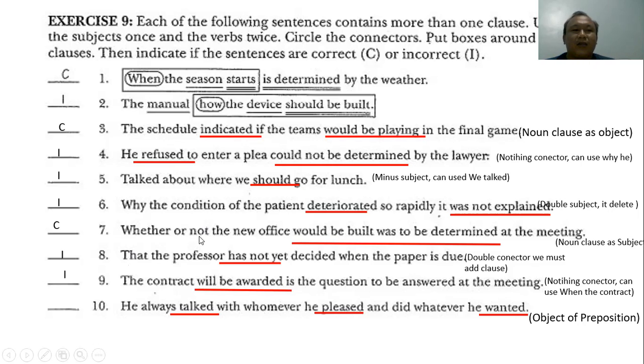Okay, the last question: He always talks with whoever he plays and does wherever he wants. The answer is correct. He is the subject, always talks is the verb. Talk with is the clause, with is the preposition, whoever is the connector, and wherever he wants. The sentence is an object of a preposition.